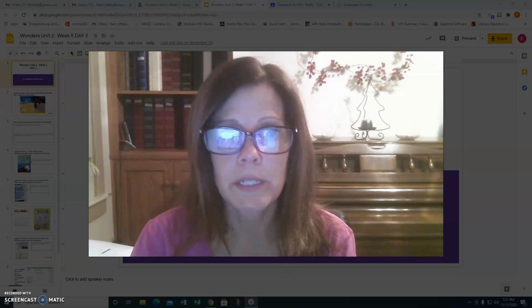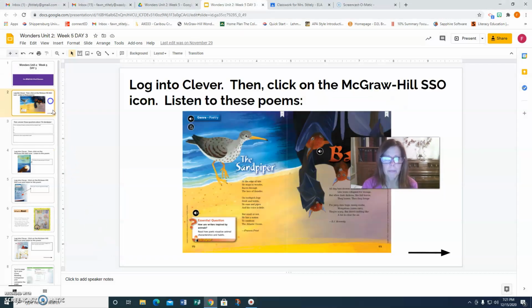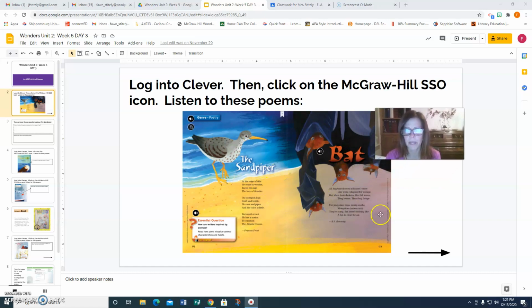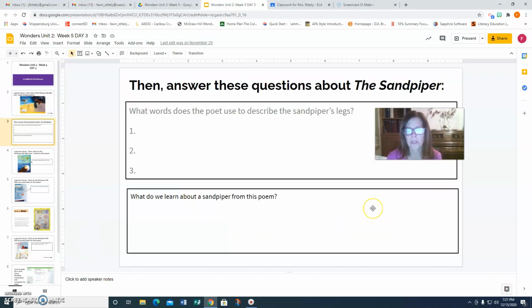Today's lesson is going to continue to focus on poetry. So the first thing that I want you to do is to log into Clever and then go into the McGraw-Hill SSO, click on the icon and listen to these two poems. One is called The Sandpiper, right here, and one is called Bat. And after you have listened to the poems, maybe even a couple of times, here are some questions I want you to answer.